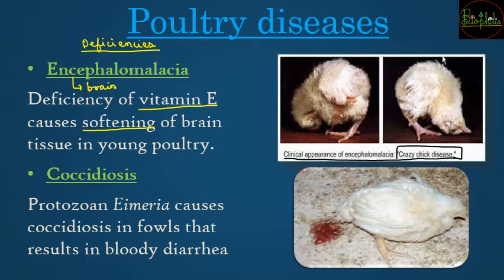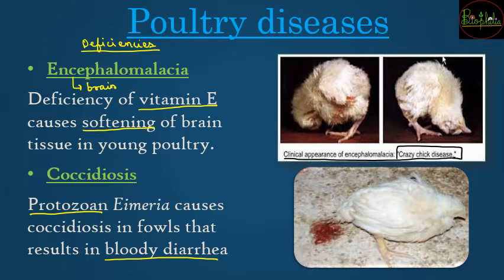The second important disease that can occur is coccidiosis. Coccidiosis is spread because of a protozoa, which causes coccidiosis in fowls. It can be in adults or in young chicks, and a symptom that can be seen is bloody diarrhea. So if you find bloody diarrhea in chicks, or if you see anywhere that a chick is undergoing bloody diarrhea, then you should always go and check for coccidiosis, as it can spread very rapidly in the poultry shed.